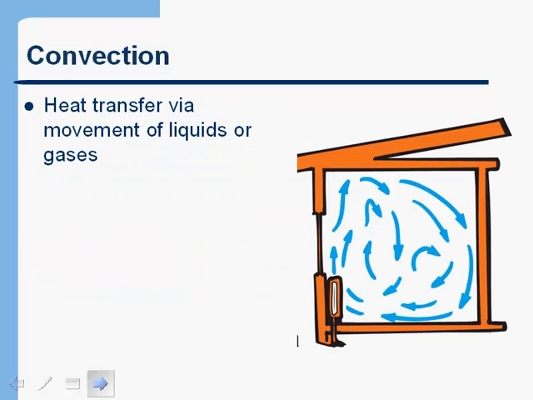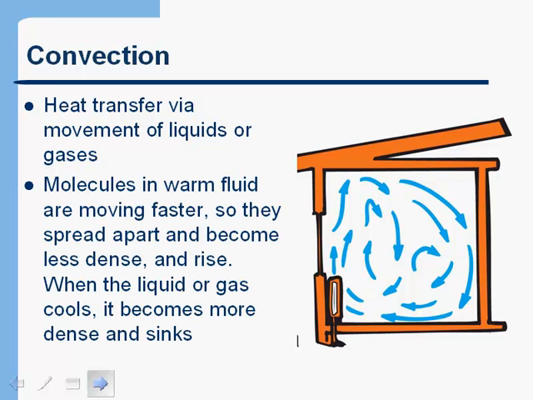Okay, convection is heat transfer via movement of liquids or gases. And let's talk about how this happens. Basically what happens is when molecules in a fluid, and fluid, by the way, means liquid or gas, are moving faster, they tend to spread apart. They're bouncing around more, and therefore they become less dense, and something that's less dense is going to rise. So whether it's in a liquid or in a gas like air, the hot air is going to rise.